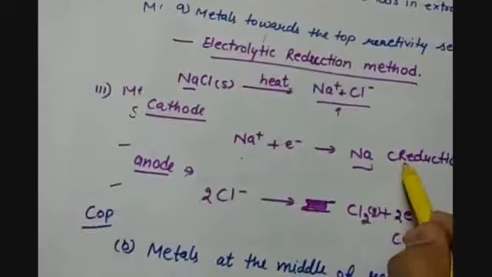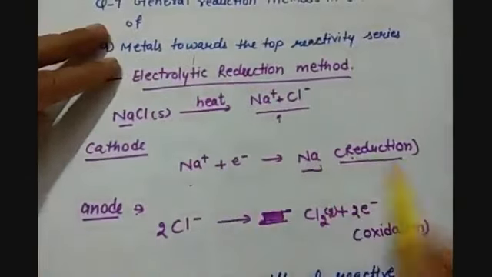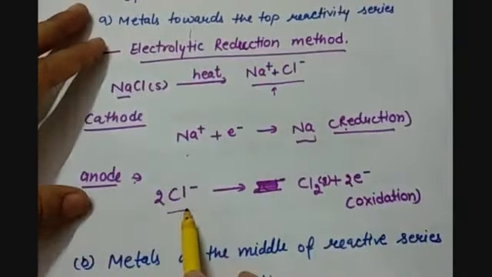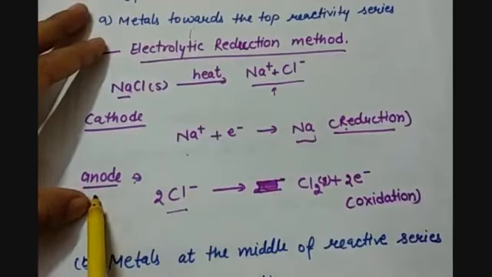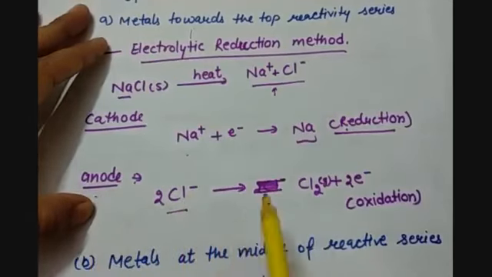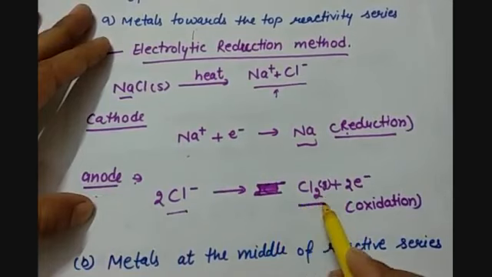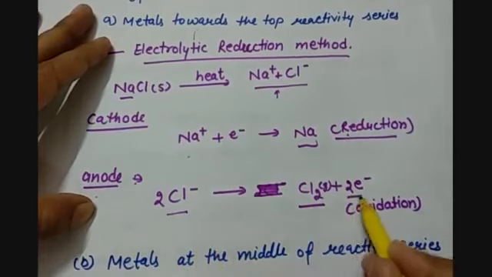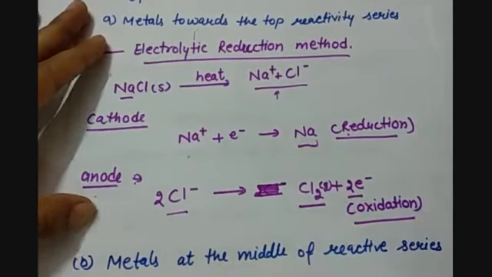It gets reduced. And the chloride ion at the anode loses electrons and becomes chlorine gas, and here it gets oxidized.